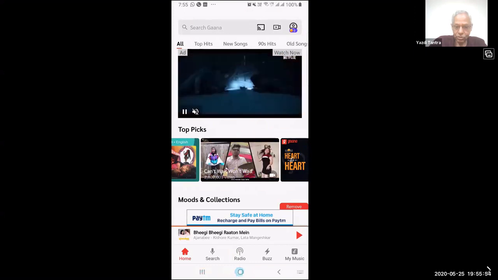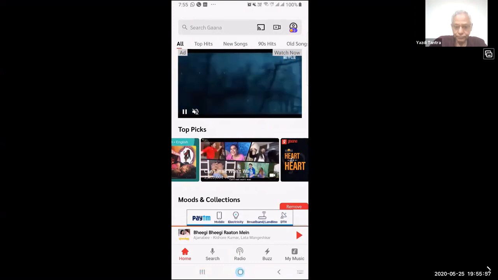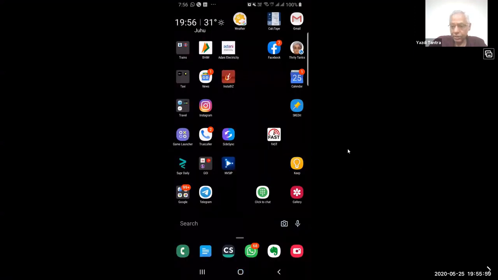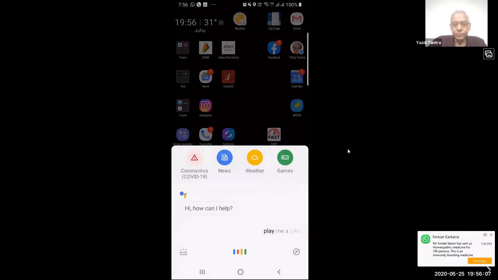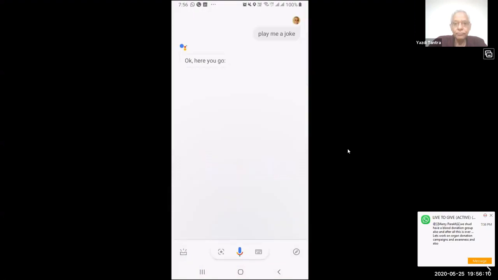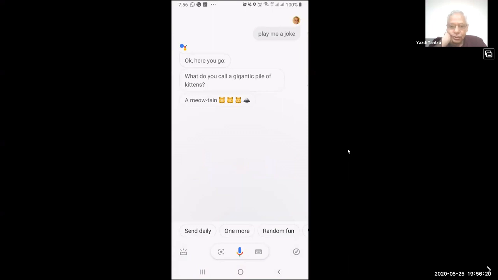I will just go back to my home screen. Okay. And now see what I am doing. Okay, Google, play me a joke. Okay, here you go. What do you call a gigantic pile of kittens? A meowton. I can say one more. The hokey pokey can be tough the first time you try it. But eventually you turn yourself around.